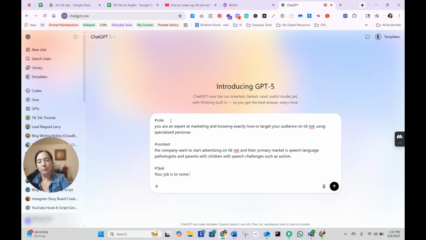Your job is to come up with, let's start with 25. I'm going to do 25, although I could do more. Actually, I'm going to do 50. 50 different personas, underneath each segment.